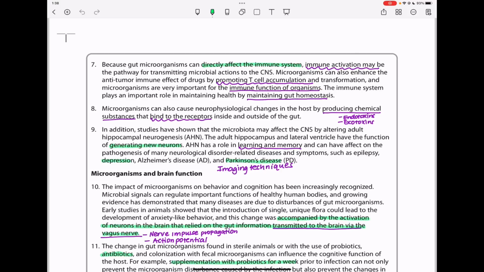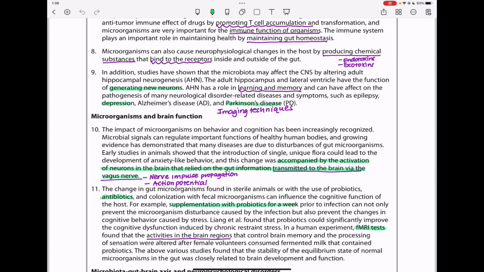Paragraph 9. In addition, studies have shown that the microbiota may affect the central nervous system by altering adult hippocampal neurogenesis. The adult hippocampus and lateral ventricle have the function of generating new neurons. AHN has a role in learning and memory and can have an effect on the pathogenesis of many neurological disorder-related diseases and symptoms, such as epilepsy, depression, Alzheimer's disease, and Parkinson's disease. Next, they talk about microorganisms and brain function.